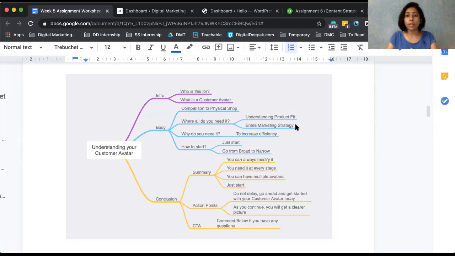So, yes, Anupama, the content which you will be talking about needs to be from the mind map. How you share it is up to you. Just showing yourself, sharing your mind map and speaking, or making a full, different set of slides and making it like a professional video. It's totally up to you. So, Kritika, if that's what your blog talks about, then yes, you can do it.